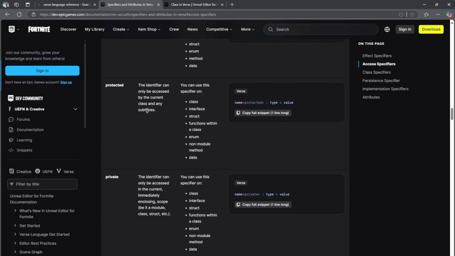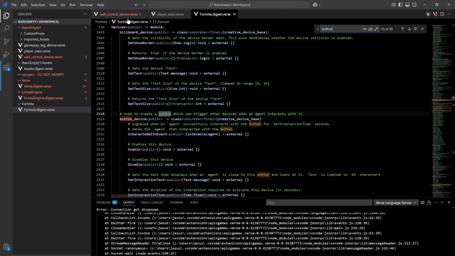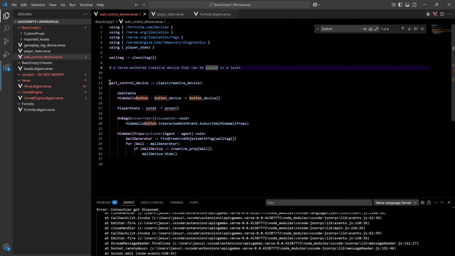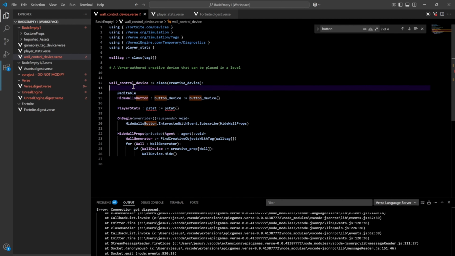So that's if you, for instance, create a device, a class that you inherit from for your custom Verse devices, like wall control device. If there are any protected properties or members in the creative device, we can access them through the wall control device in here because we are a subtype of creative device.